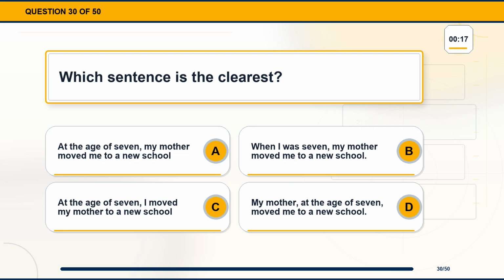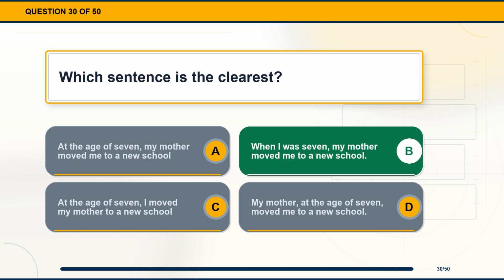Question 30. Which sentence is the clearest? Option A, at the age of 7, my mother moved me to a new school. Option B, when I was 7, my mother moved me to a new school. Option C, at the age of 7, I moved my mother to a new school. Option D, my mother, at the age of 7, moved me to a new school.